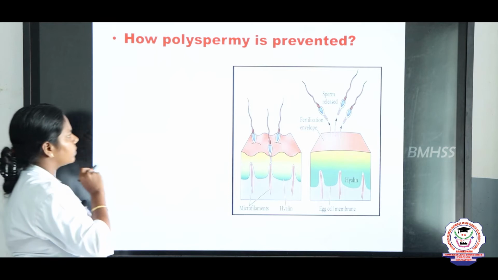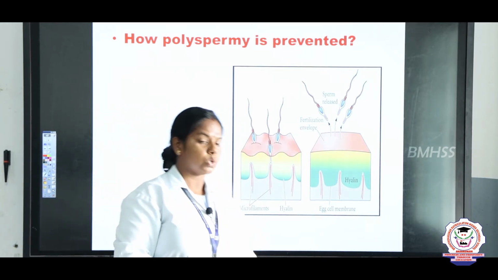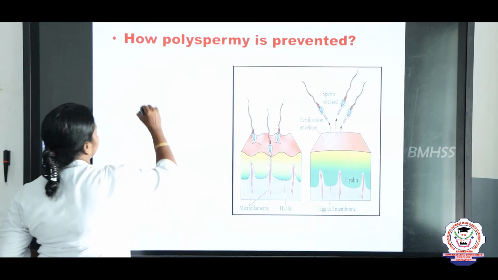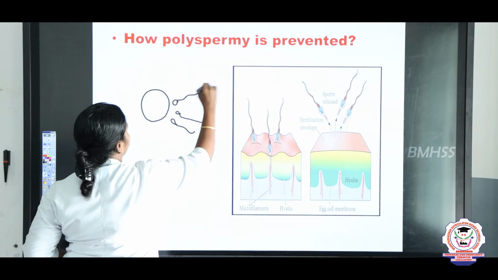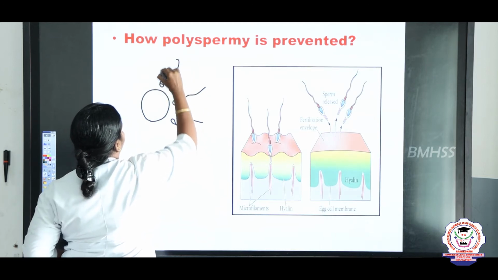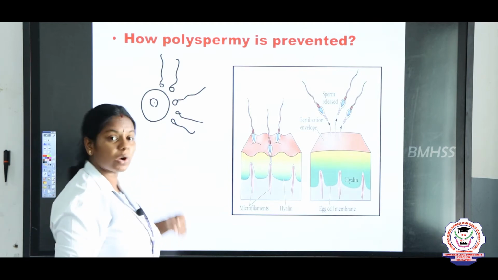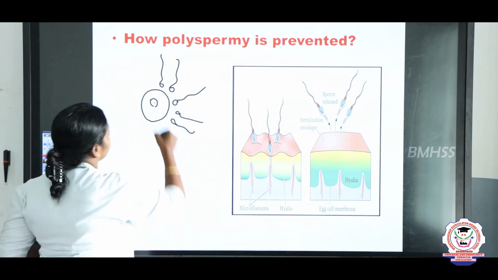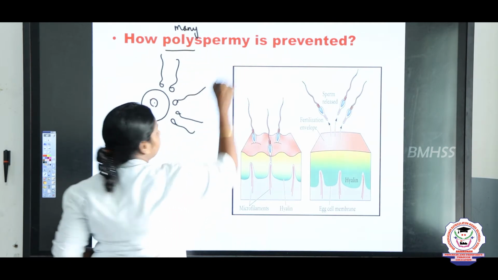Now, we know the male produces millions of sperms. So, what happens if this is an egg and millions of sperms approach at a time? It will result in polyspermy. What is meant by polyspermy? Poly means many, and spermy refers to the sperm.